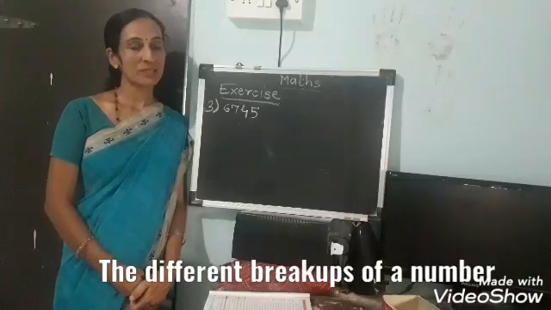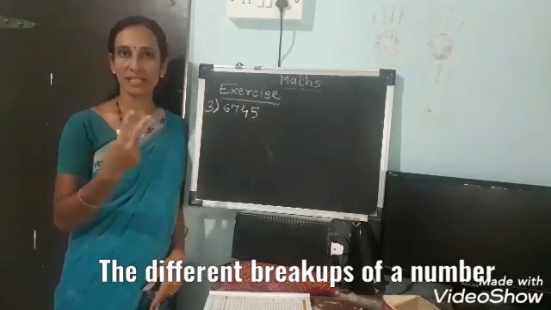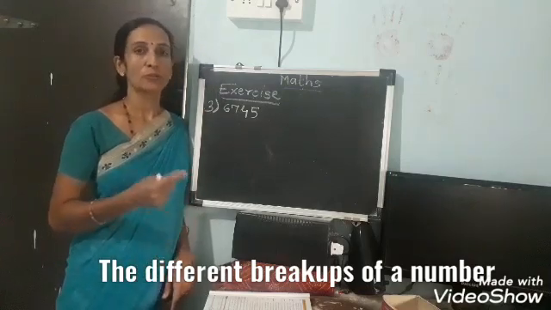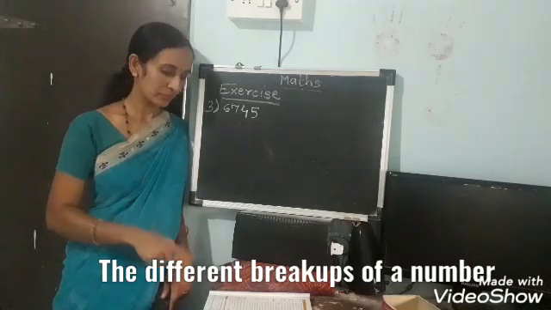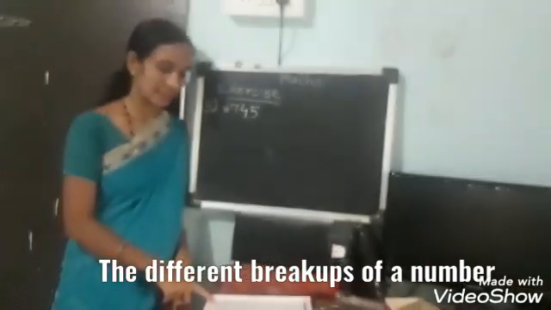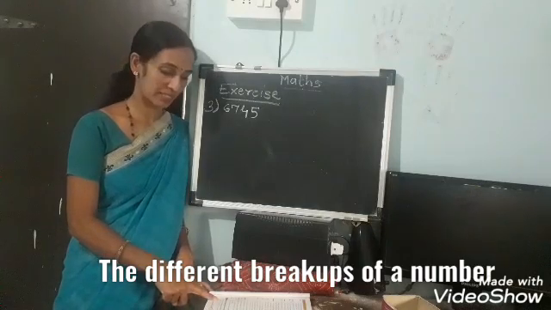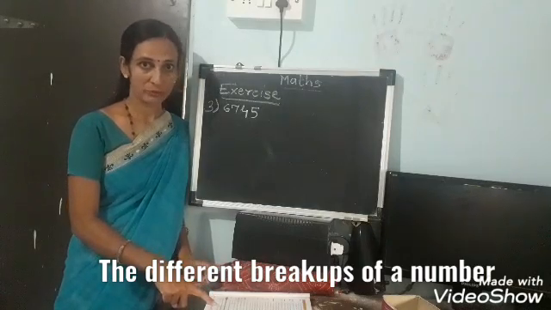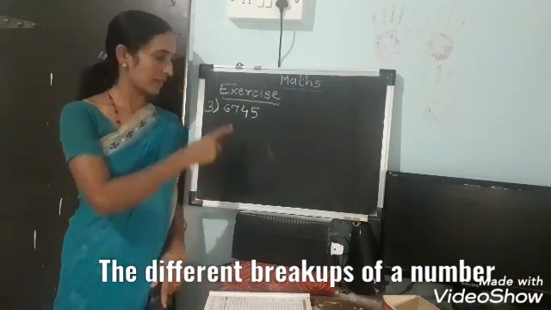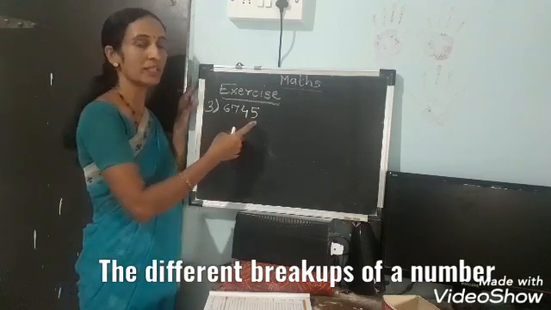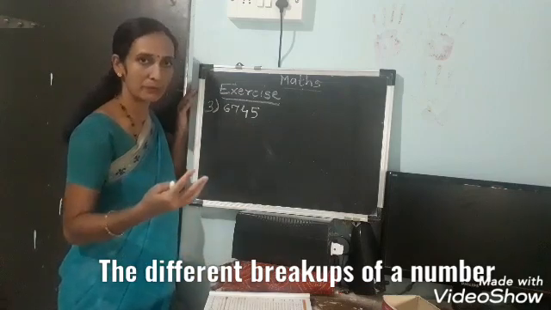Students, open your maths textbook, page number 13, exercise. In the explanation I have explained 2 numbers. How to make breakups of 3 digit numbers I have explained. So no need to take the first example, which is 679, a 3 digit number, it is easy to make. The second example is also similar to that. The third example is a little difficult, so I am taking 6745. You have to make breakups of this number. You can make 3-4 breakups.